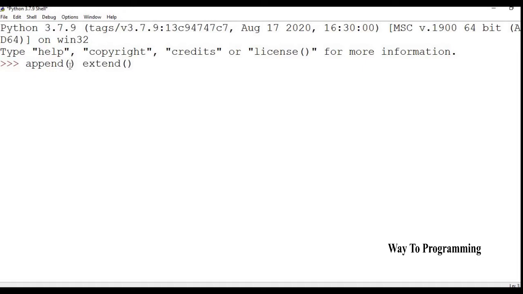And if you have to add more than one element to the list, you have to use append with a for loop. So you have to call this append method over and over, right? So in that case, you can use extend, right? Another difference is that append will change the original list, extend will not do that, okay? So I'd rather give you an example.